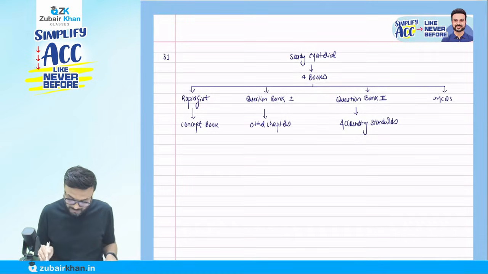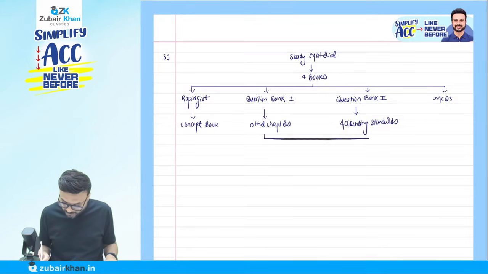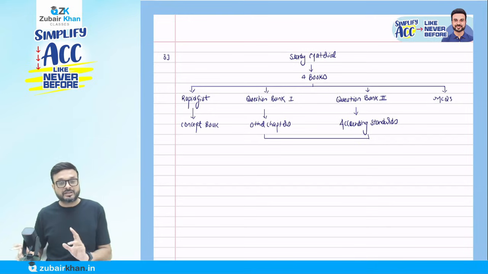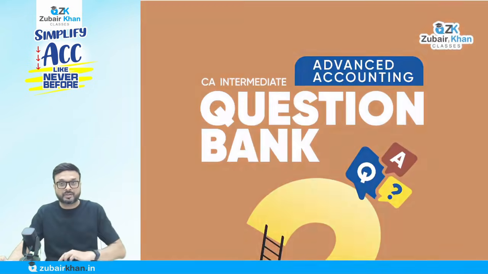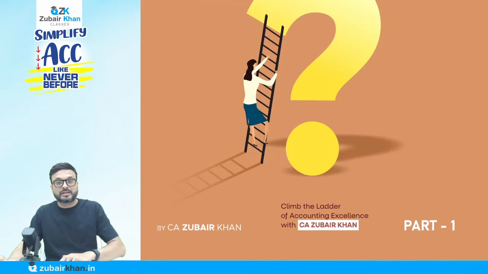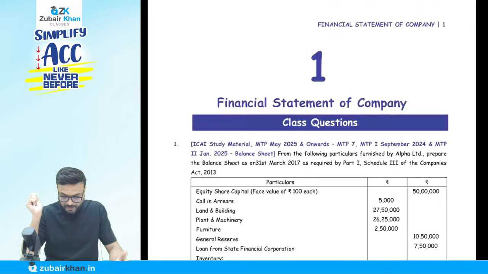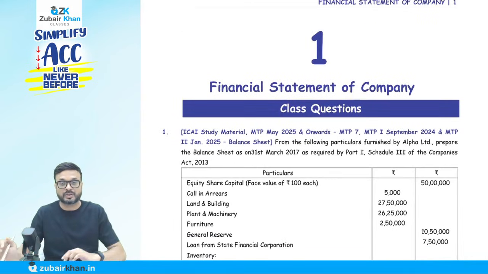Now listen carefully. In every book, question bank 1 and 2, remember what is going to happen: every chapter has 2 sections. Let me tell you that. This is question bank 1. Suppose I'm going to start the first chapter, that is financial statement of the company. So for the first chapter, you can see here now.